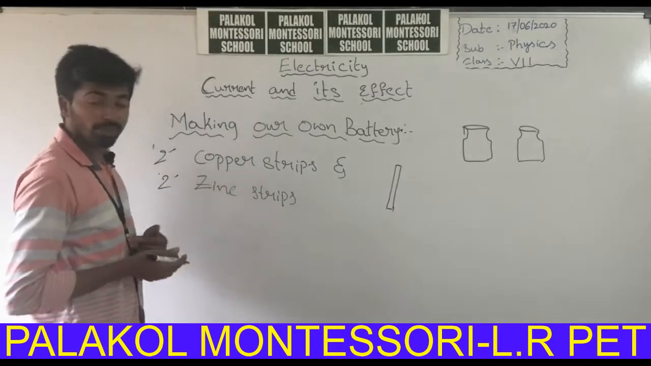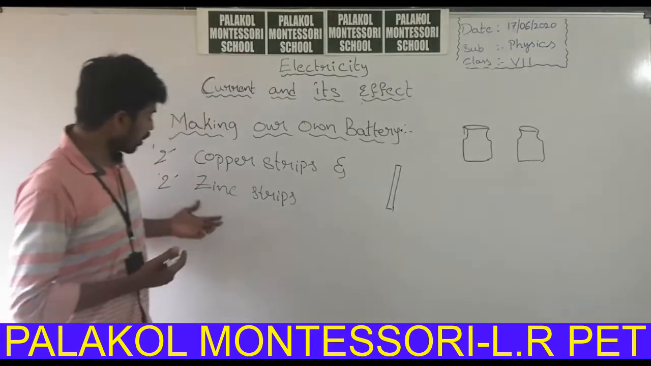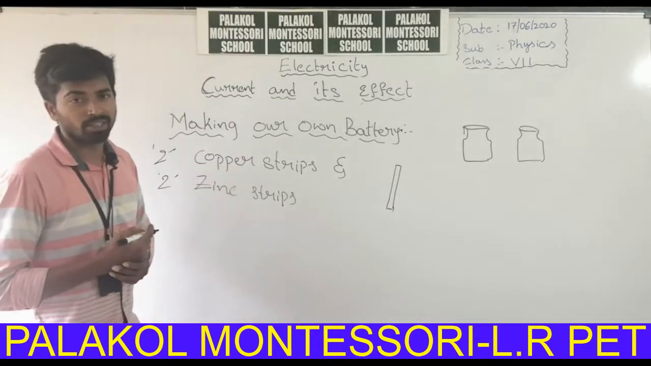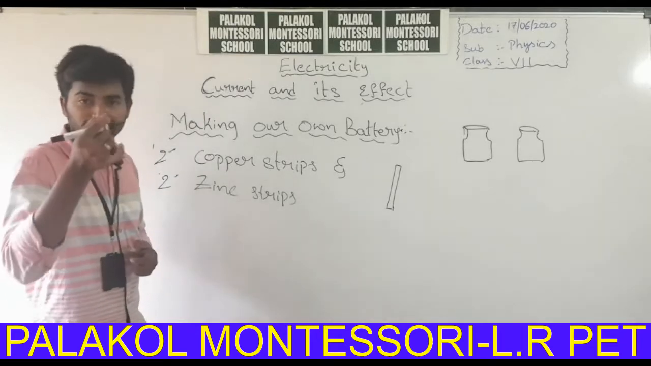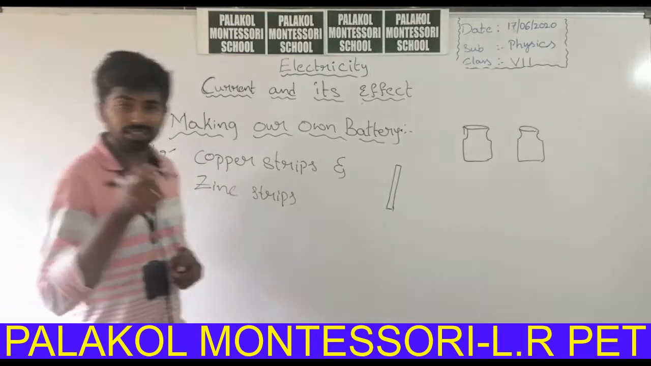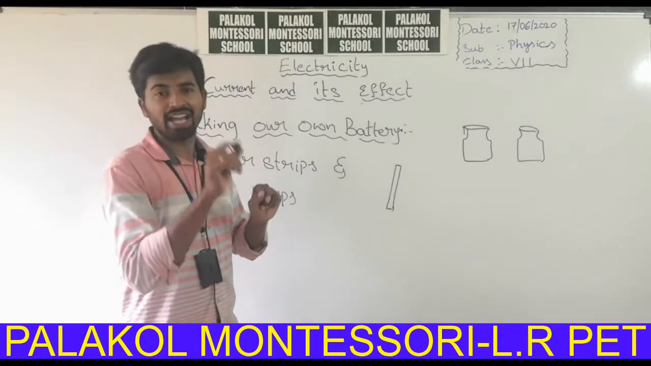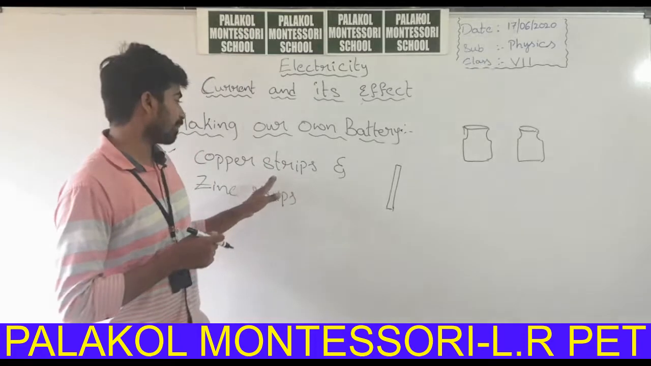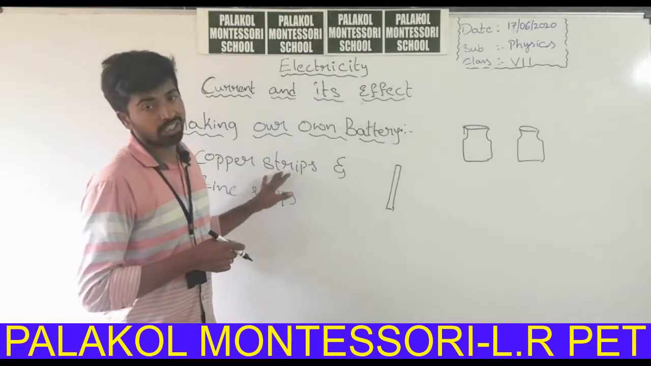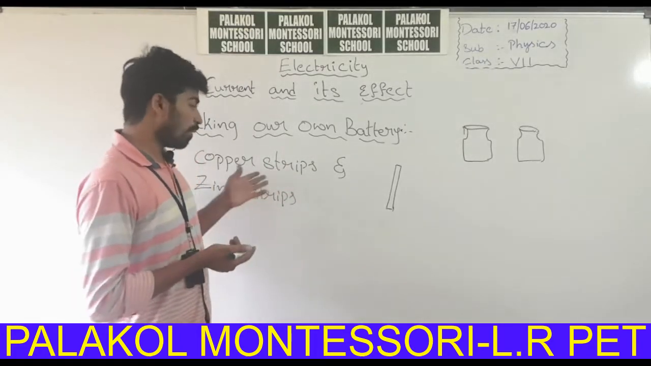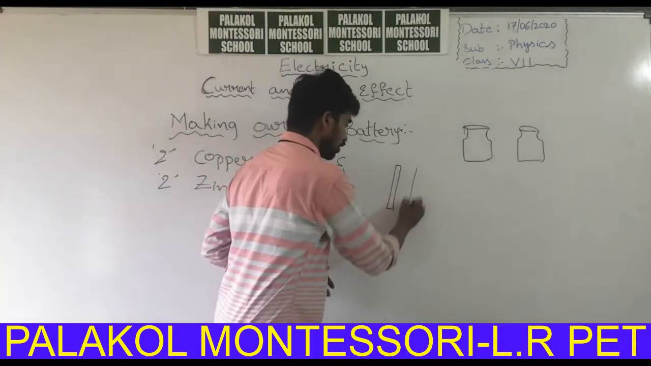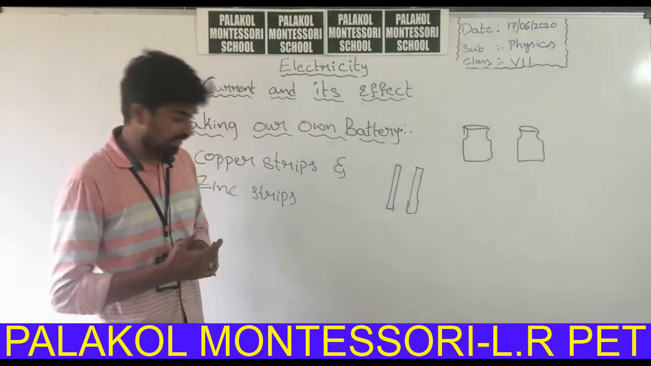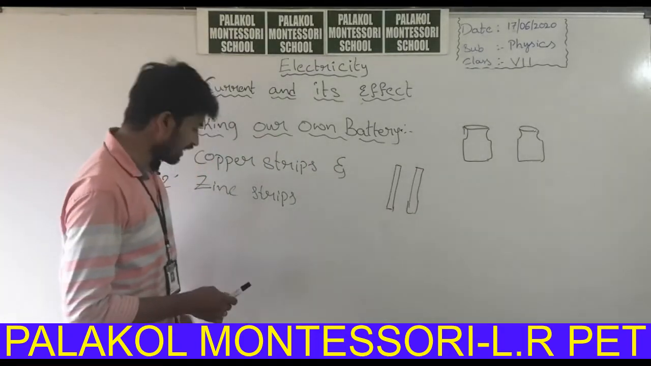You may find copper strips easily. Your question now is, how can we find the zinc strips? Copper strips are available everywhere. You can use some thick copper wires. If you open the wires, the house consists of wires using copper material. So copper is easily available. Then how can we get the zinc strips? To get the zinc strips, you can take an old battery.